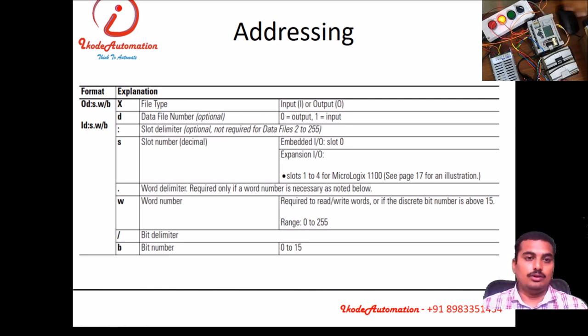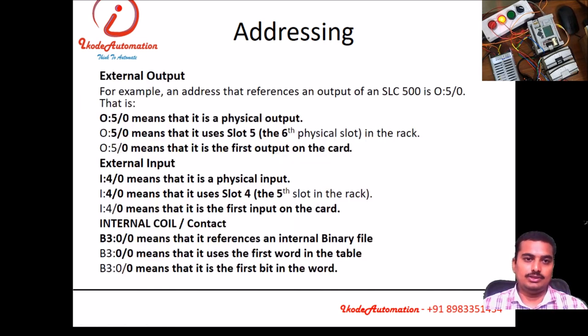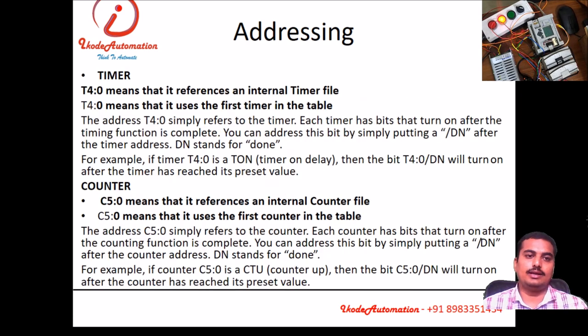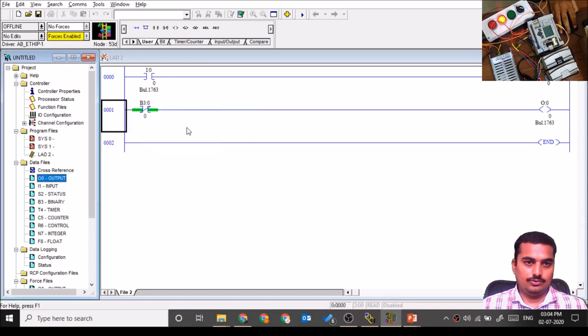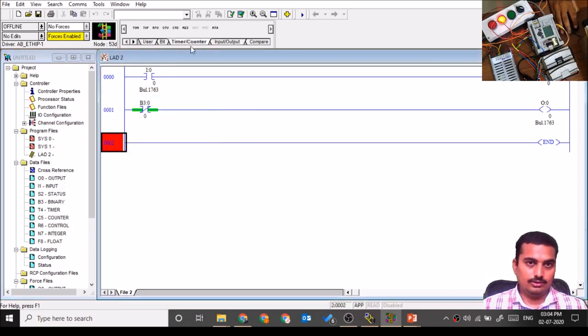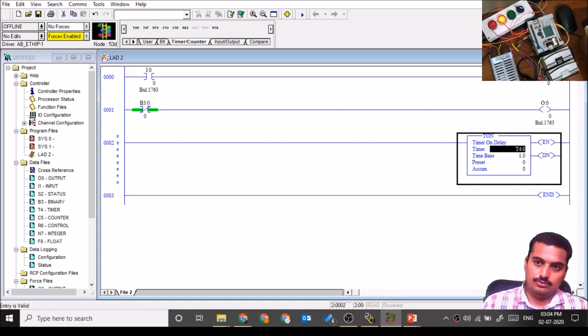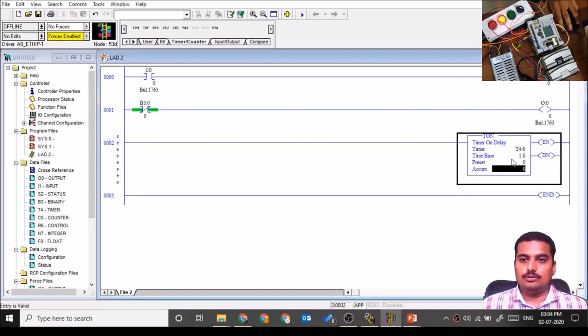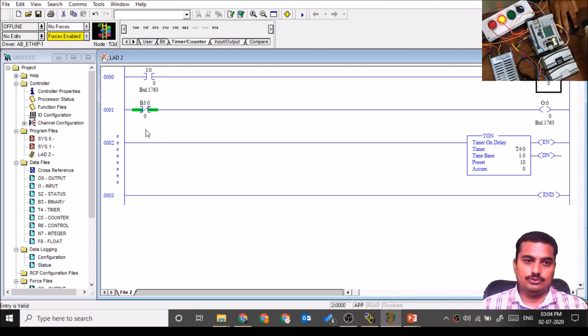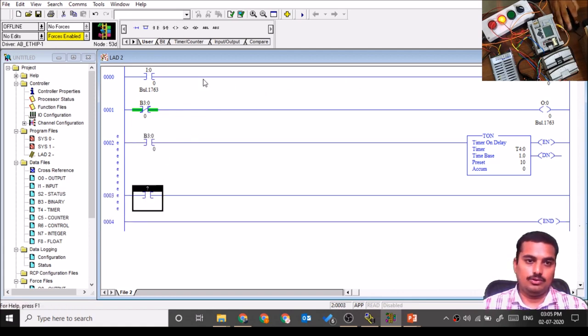So we have seen addressing in Allen-Bradley PLC. Likewise, we have another addressing like timer T4:0. You can see practically T4. We can take the timer over here, T4:0. Then reset, we have given 10 seconds. If I put this input here, if I want to use this timer address, further address